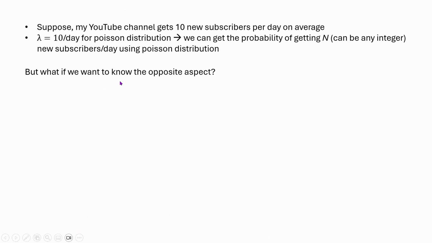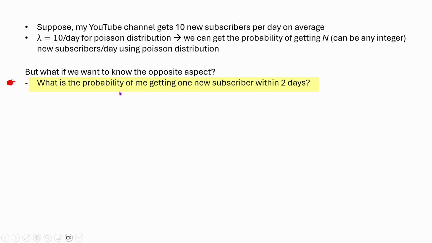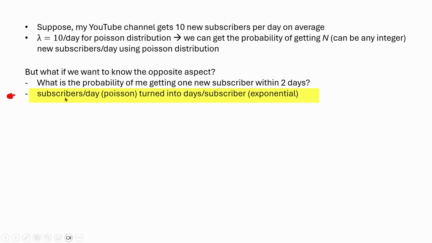But what if we want to know the opposite aspect? So what is the opposite aspect? What is the probability of me getting one new subscriber within 2 days? So here we are trying to get the probability of getting one new successful event within some time frame. Previously in Poisson, it was how many subscribers per day. It has now been turned into how many days per subscriber in the exponential distribution.